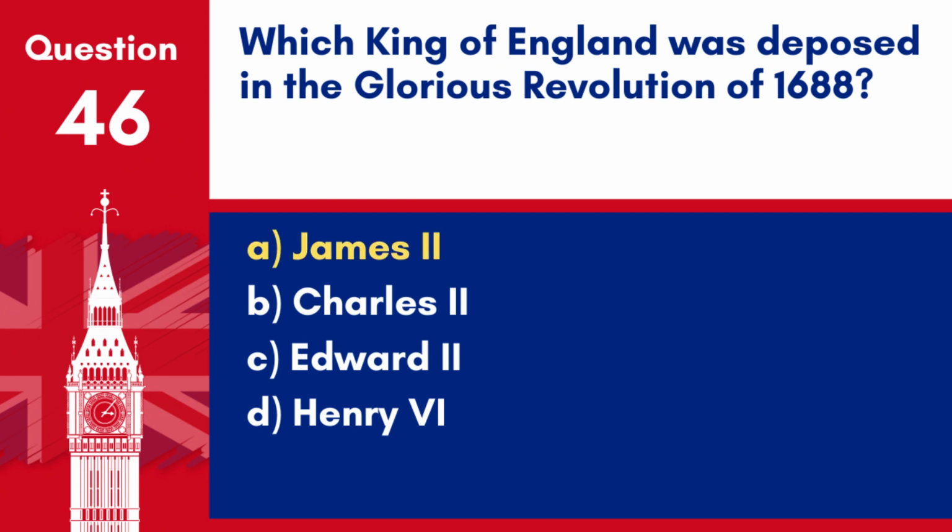Answer: A. James II. James II was deposed during the Glorious Revolution of 1688, which saw William of Orange take the throne in a bloodless coup.